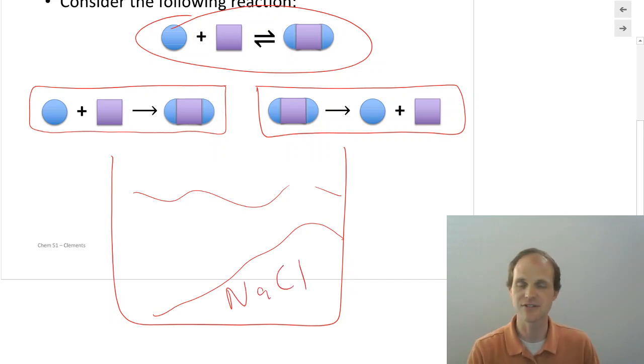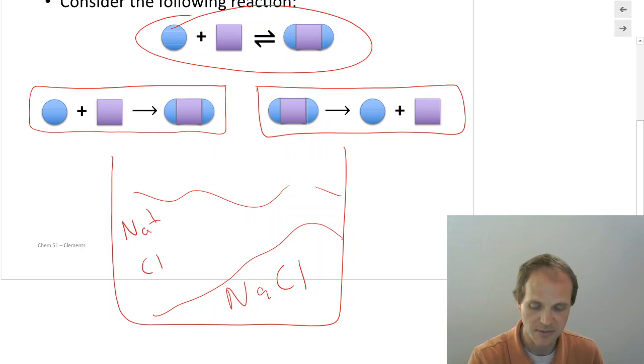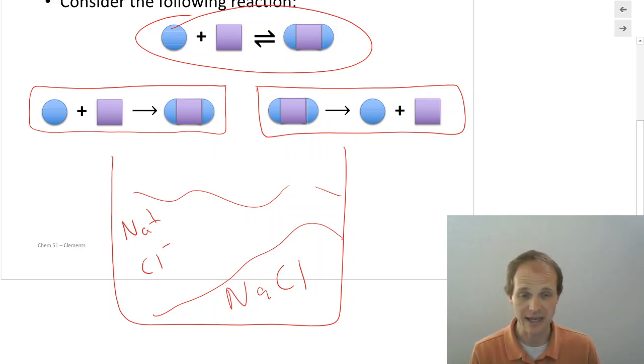So you pour in just a ton of salt, right? And if you pour in a ton of salt, eventually you're just going to end up with this pile of salt at the bottom. Certainly some's going to dissolve and you're going to have some ions in here, but you're mostly going to have just this big pile of salt at the bottom. And when you look at it, it is very unexciting. You're just staring at it, you're like, wow, there's nothing happening. There's a pile of salt. And there's some salt dissolved.